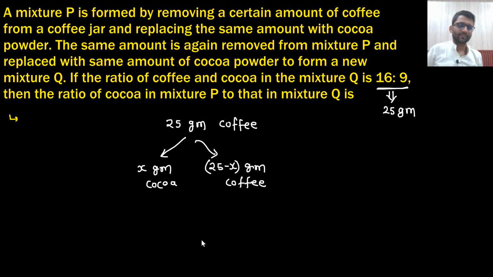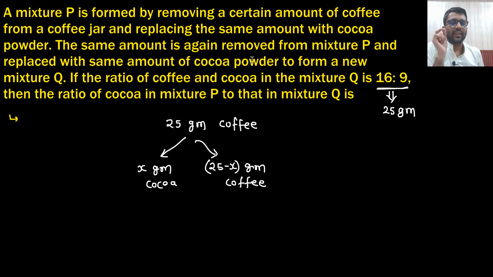Right? This will clear your concept, but this question is very good. This will clear your concepts, but it is very rare that these kind of tough questions GATE will ask. Okay, but it will clear your concept. So one of the concepts can be used in the questions. So this may happen. Okay, coffee jar and replacing the same amount with cocoa powder.